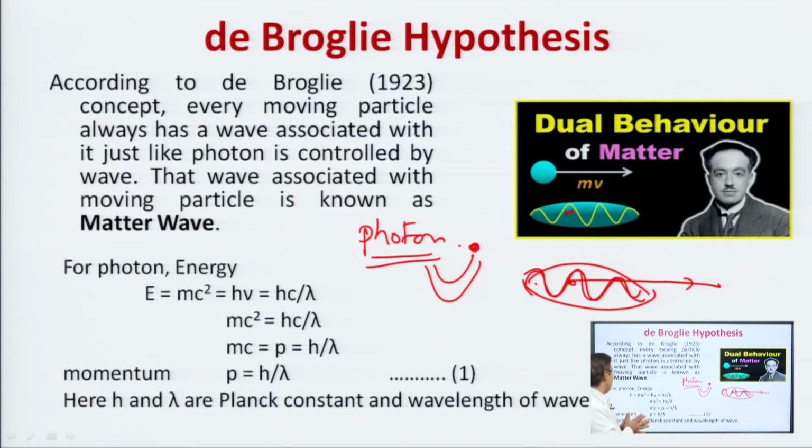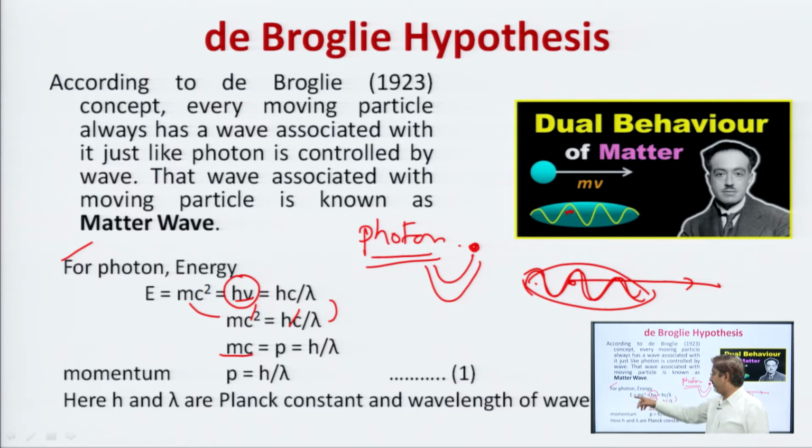So, here he first of all established the relation that is well established for the photon, that is, the energy of a photon is given by E = mc² = hν, and we can replace ν by c/λ. So mc² = hc/λ. One c will be cancelled, and m into c, the mass into speed, is momentum. So p = h/λ, that is, momentum is given by h upon lambda. He converted this equation in terms of photon, a clever thing.